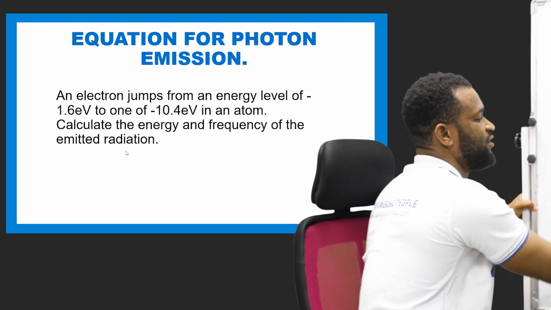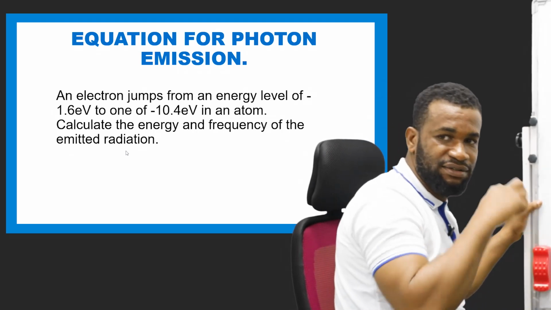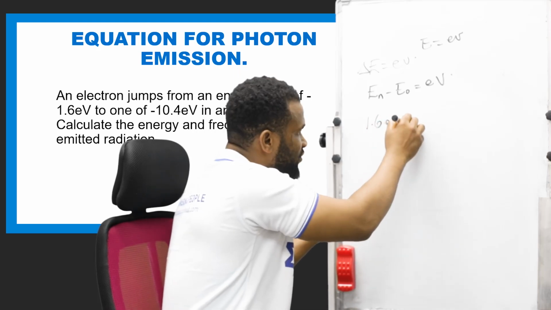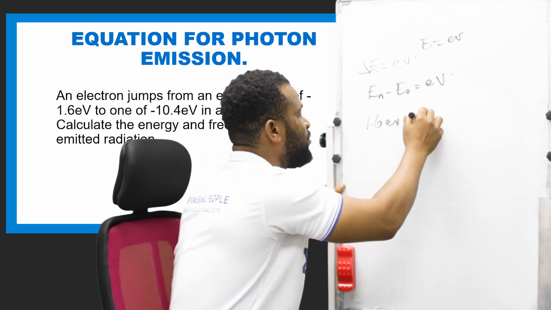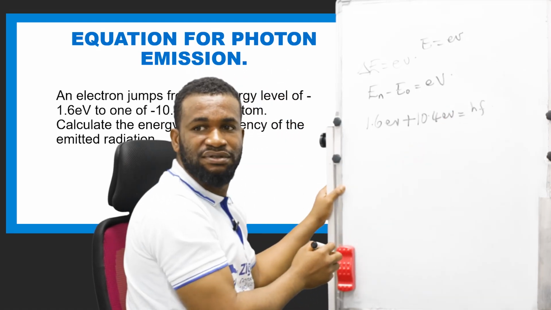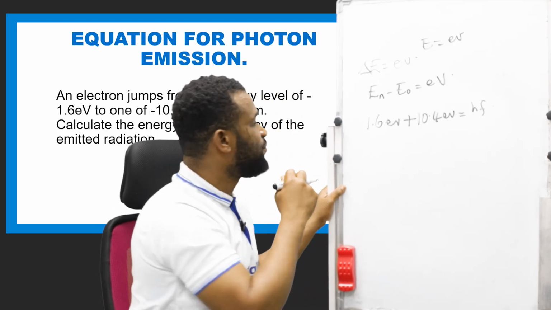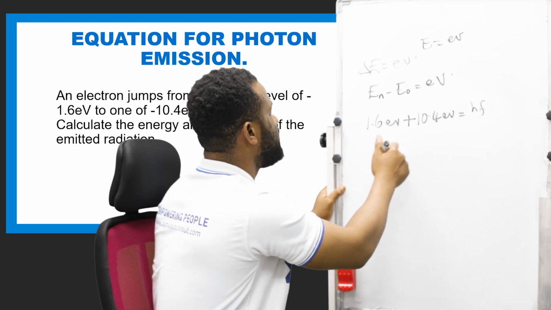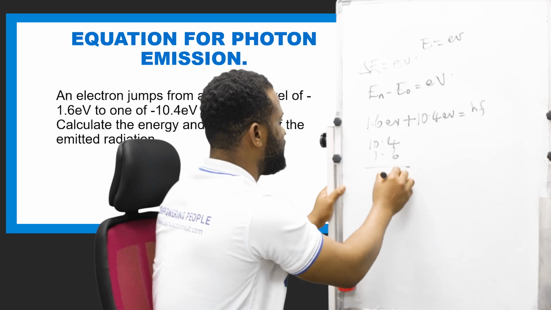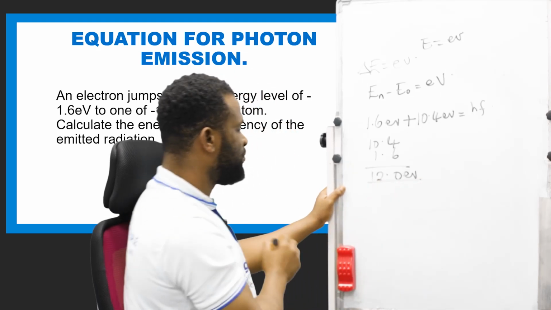I'm still going to keep this as what we have, but then the lowest one is going to be 1.6 EV plus, remember minus is plus, 10.4 EV is equal to HF. Of course, remember we know what our EV is because we are looking for frequency. So this is going to be 10.4 plus 1.6, which is 12 EV. Now, this 12 EV is what we have.